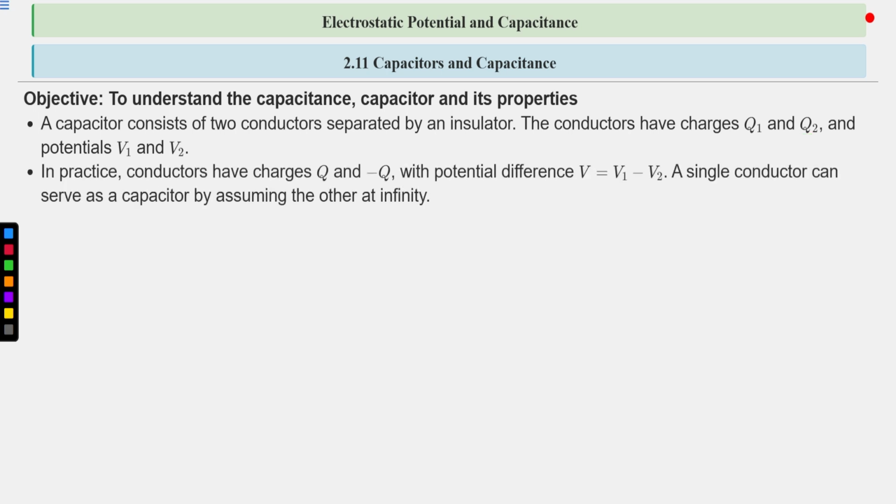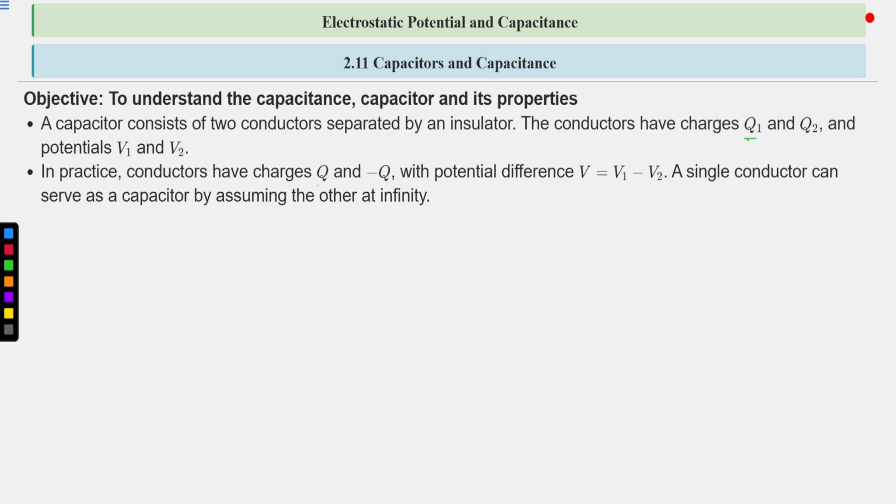But in practice, in the whole chapter, the charges on the conductors will be taken as plus Q and minus Q. On one conductor it will be plus Q, on the other it will be minus Q. This is the practical case.